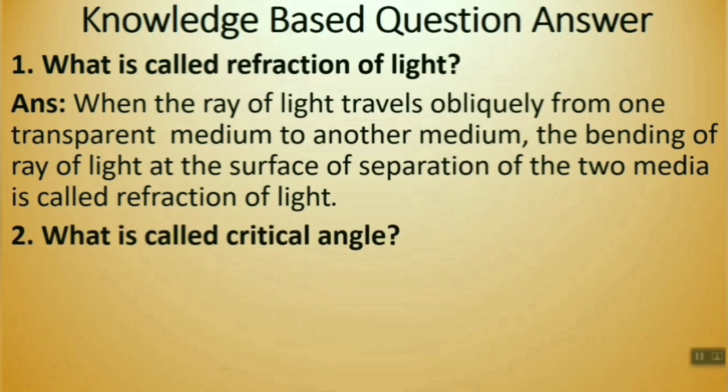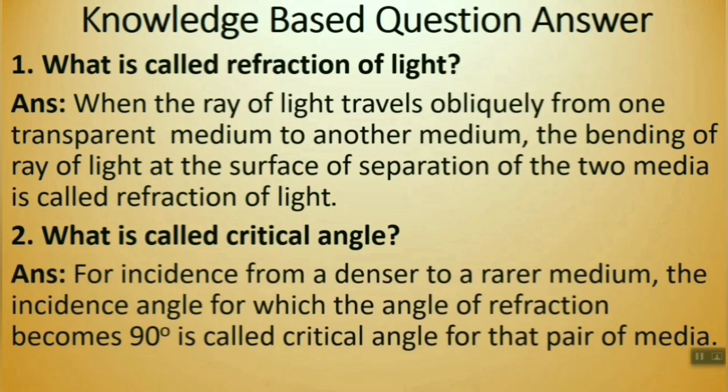Next one, what is called critical angle? For incidence from a denser to a rarer medium, the incidence angle for which the angle of refraction becomes 90 degrees is called the critical angle for that pair of media. So one thing, you must write that pair of media. Okay, because to get a critical angle, there must be two media.